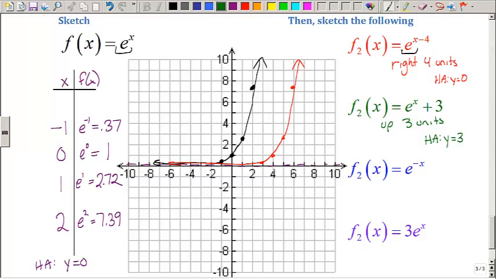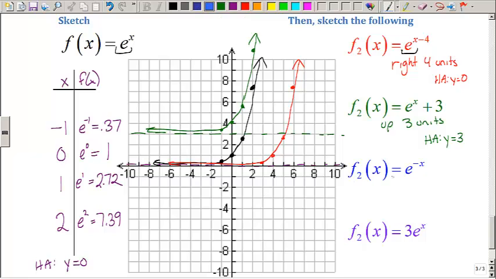So I'm going to take my horizontal asymptote, which is y equals 0, and shift it up 3 units to be y equals 3 for my green function. Each of my black parent function key points is going to shift up 1, 2, 3. 1, 2, off my graph a little bit. Okay, now I can connect my points using my new horizontal asymptote to sketch my exponential function.